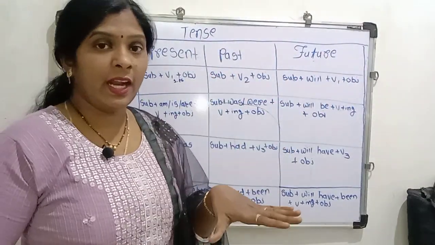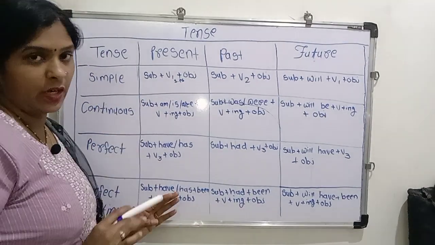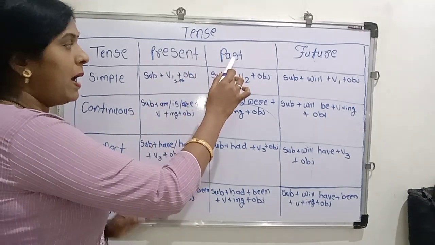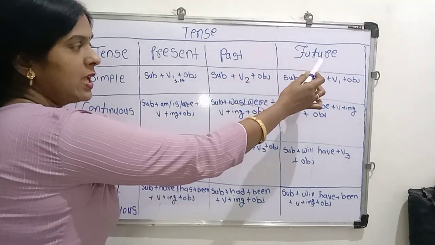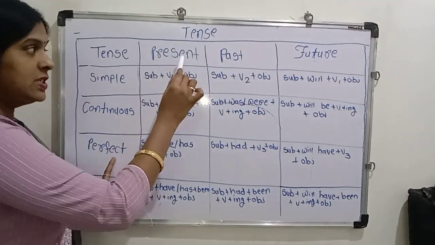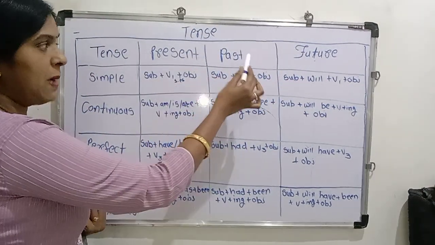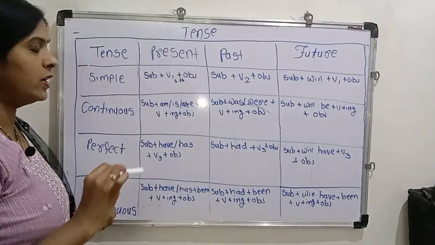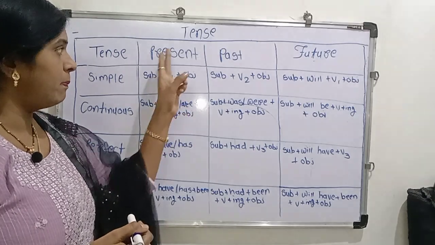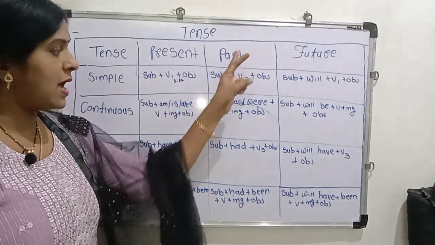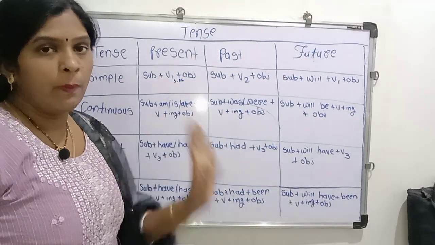They are also divided into four types: simple, continuous, perfect and perfect continuous. Simple present, simple past and simple future. Then present continuous, past continuous and future continuous. Then present perfect, past perfect and future perfect. Present perfect continuous, past perfect continuous and future perfect continuous. They are the main three types and they are also divided into four types. Present is also divided into four types, past is also divided into four types and future is also divided into four types.